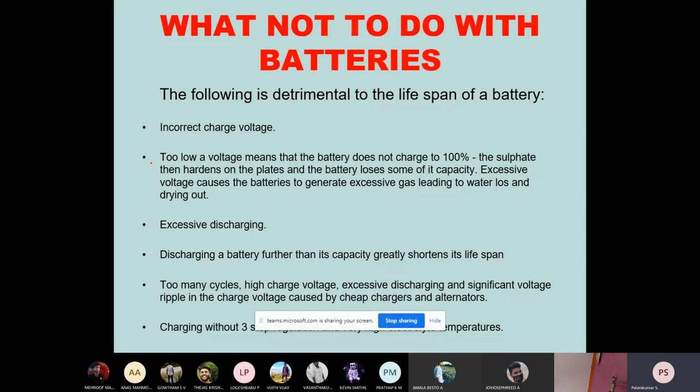And excessive discharging, excessive depth of discharge, whenever that happens, will affect the battery. Discharging a battery further than its capacity, even a completely discharged battery shows 11.8 volts, and if you try to discharge the battery further, that will greatly shorten the lifespan. Maybe it can provide only a very small discharging current, and after that it will shorten the life.